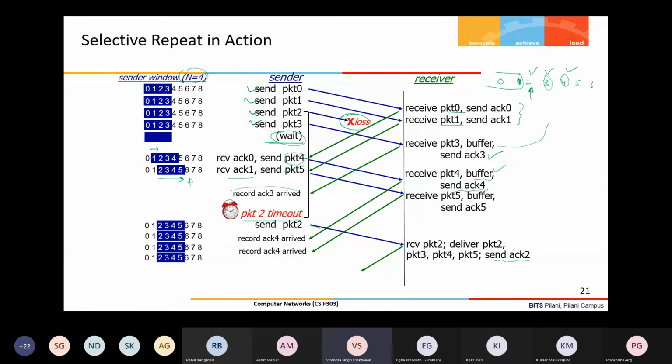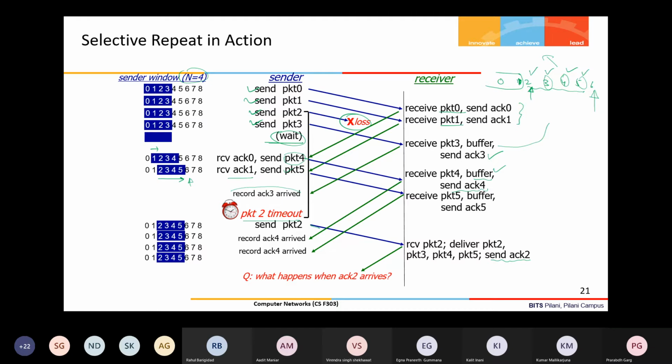Since 2, 3, 4 and 5 are all received, it will deliver all 4 packets to the application, and its receive base pointer will point to 6, as it is now waiting for 6.